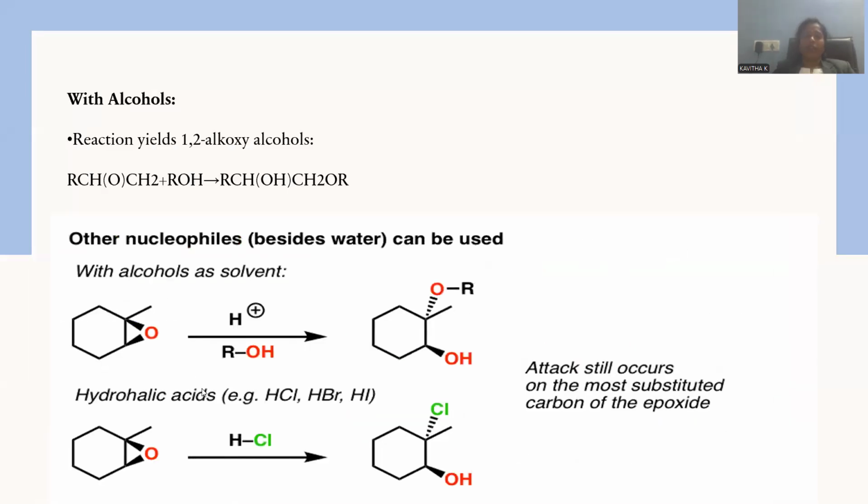Now let me go to reactivity towards alcohols. Whenever an epoxide is treated with alcohol, ROH has the nucleophile within the molecule, where RO minus is the nucleophile and H positive is the electrophile. So the nucleophile will attach to one of the carbons and oxygen will retain this hydrogen, so that wherever hydrogen is retained, it is converted into hydroxyl. Wherever RO minus is attached, it is said to be an alkoxide.